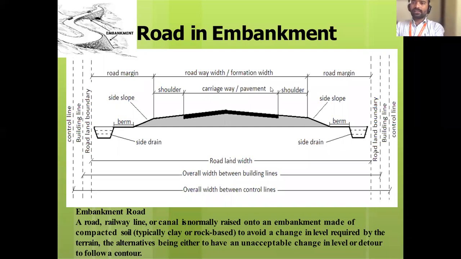Whenever you construct a road, there are two types: first of all, road in embankment and road in cutting. When is it called a road in embankment and when a road in cutting? I will draw a small diagram for you to understand. Consider this is one road. If I construct another road exactly on this plane, there is a difficulty to transfer from this to this. And in future, this road can also be extended.